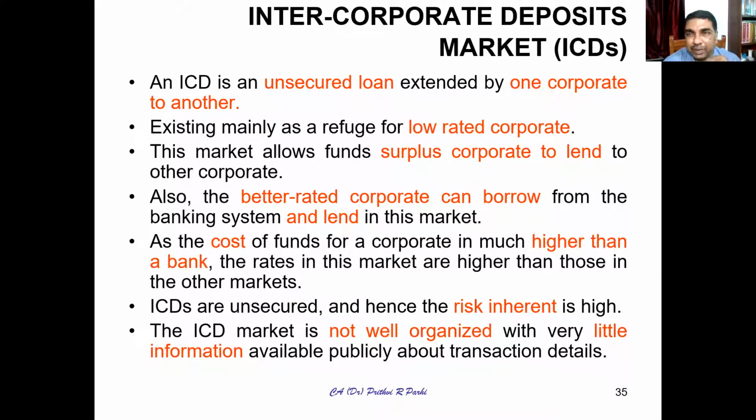A better-rated corporate can also borrow money at a lower rate because its credit rating might be good, and invest it with some other corporates at a higher rate. Those possibilities are there. The cost of funds of a corporate may be higher than the bank's for certain companies.